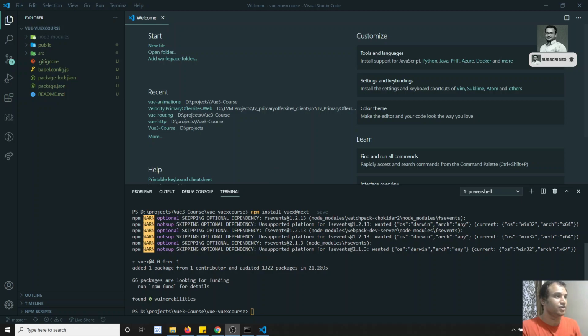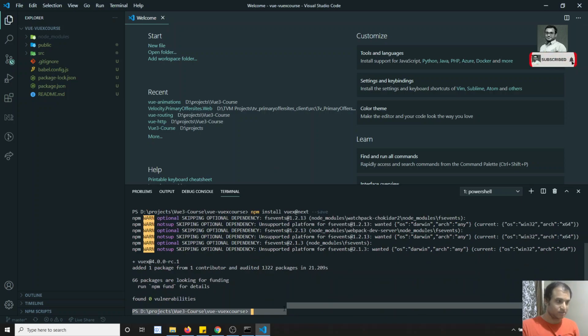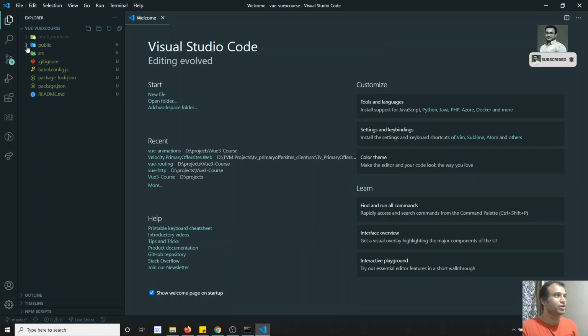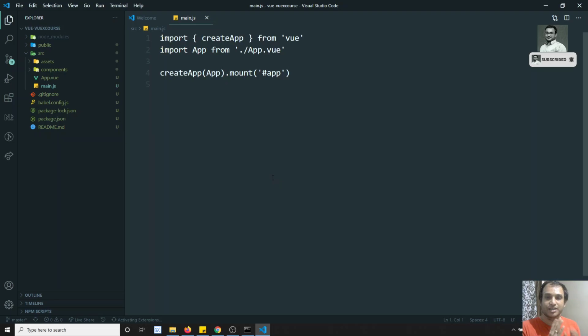So Vuex is successfully installed in my system. Let me start the server, npm run serve. Now what we need to do is maintain a single source of truth, right? Single source of truth means a single place where we can store the data.